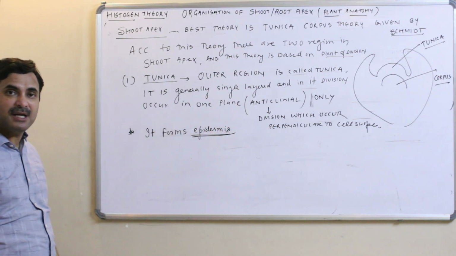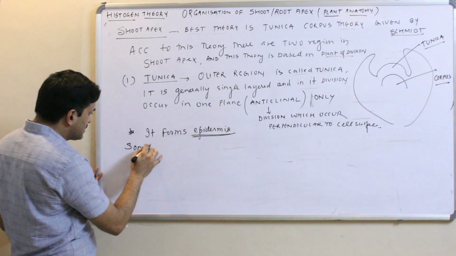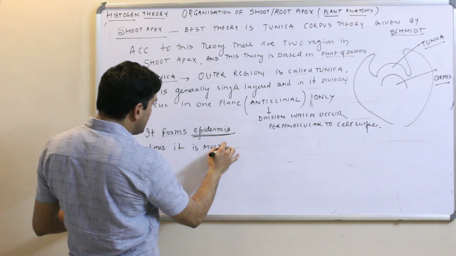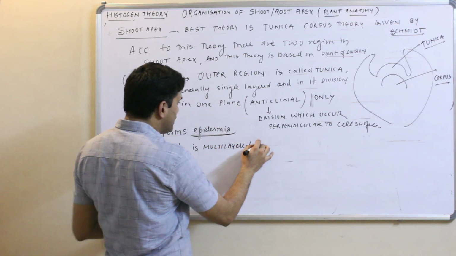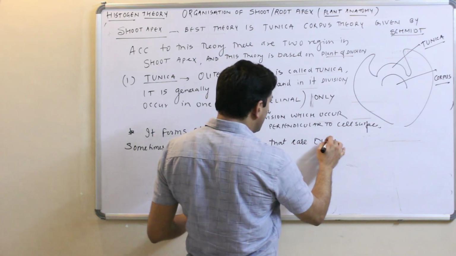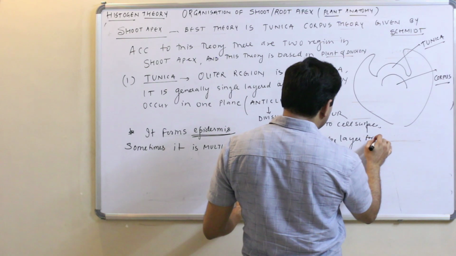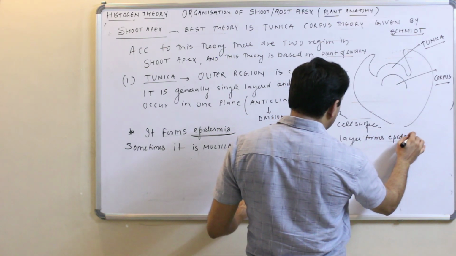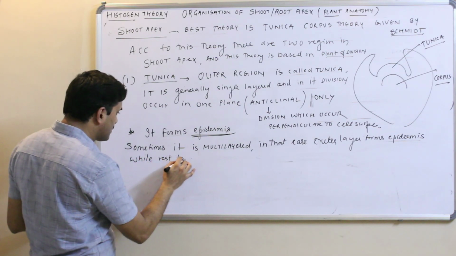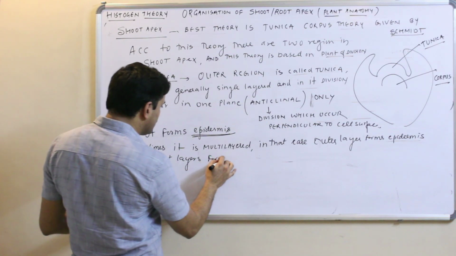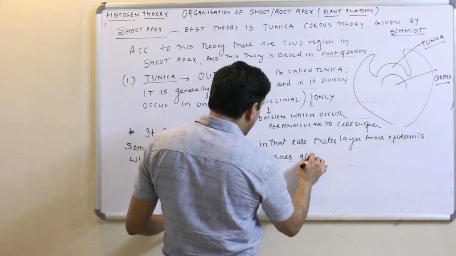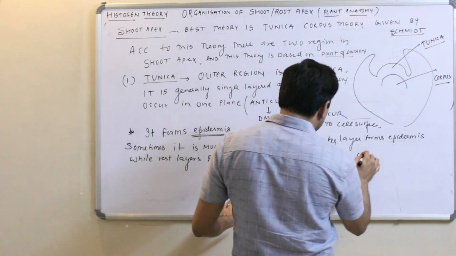It forms epidermis. Sometimes it is multi-layered. In that case, the outer layer forms epidermis, while the rest of the layers form other tissues along with corpus.